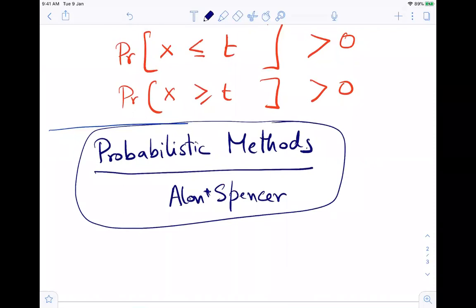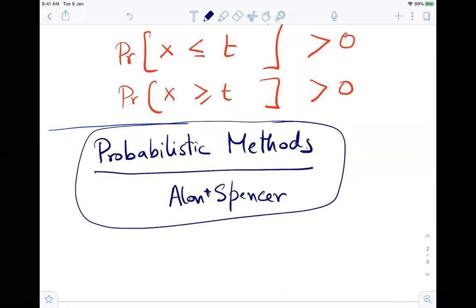It is outstanding. It's a beautiful proof technique, and it's very commonly used in all possible fields.